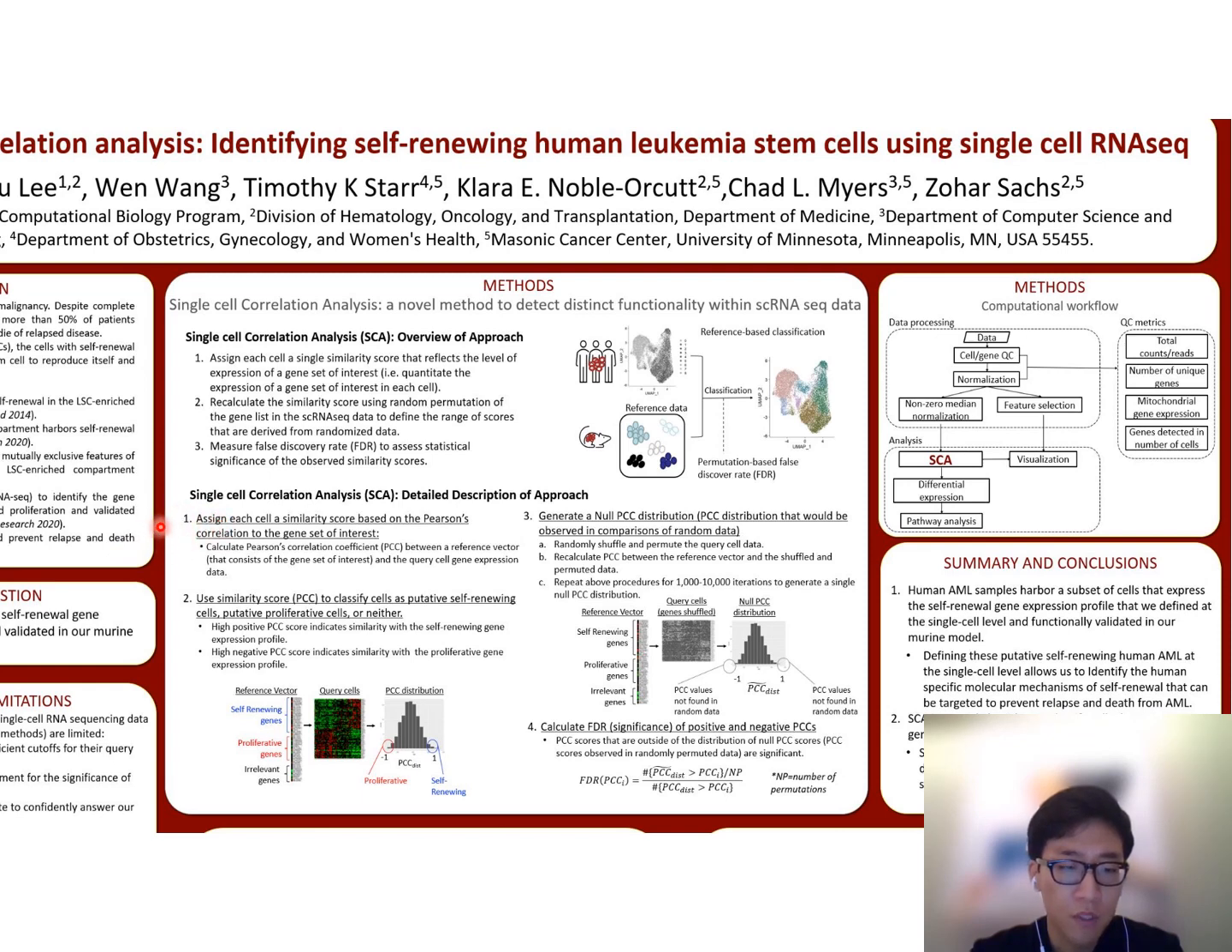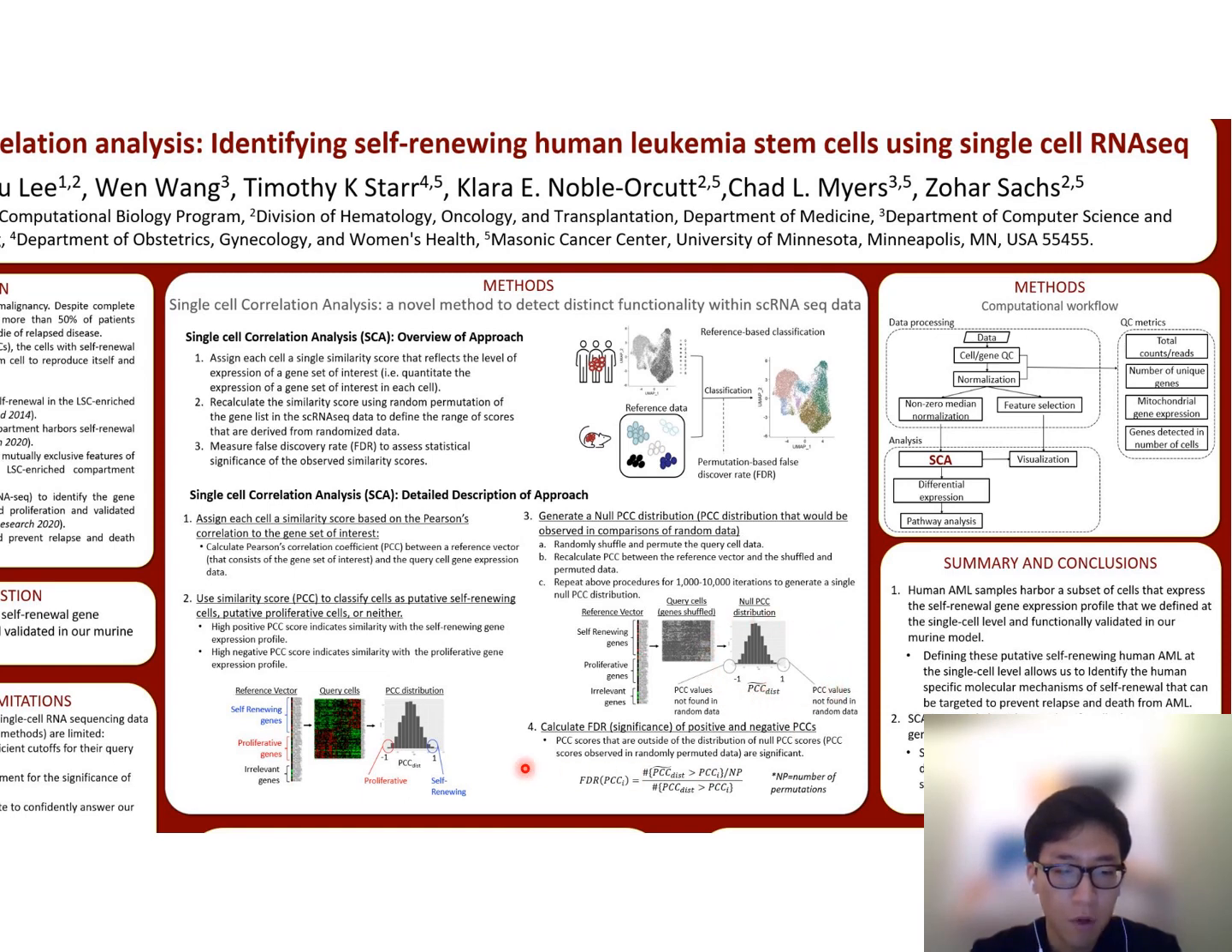The details of the SCA are as follows. SCA first computes all similarities between murine LSC reference gene expression profiles and each of the human AML cells using Pearson's correlation coefficients. This step generates the observed PCC distribution for each dataset. The second step is to generate a null similarity distribution between the murine reference LSC gene expression profiles and all the gene-label-shuffled human AML cells in the dataset. The permutation repeats 1,000 times to generate a single null PCC distribution that maintains the cell population structure of the dataset.